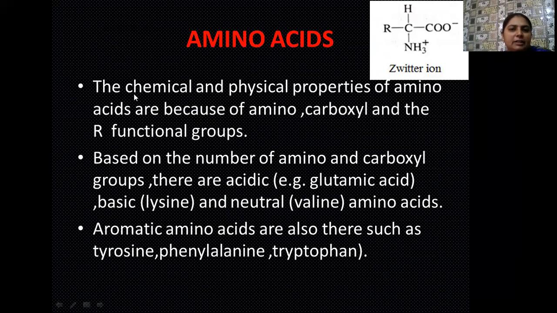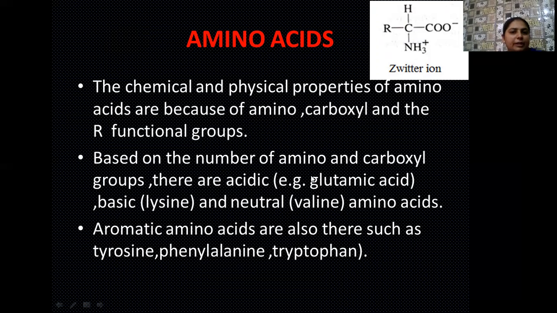Okay, students, regarding the chemical and physical properties of these amino acids, what type of substituents are present more in number? You know that two substituents are main: one is the amino group and the second is the carboxylic group. Depending upon the number of amino groups and the number of carboxylic groups, these amino acids are classified as acidic, basic and neutral amino acids.